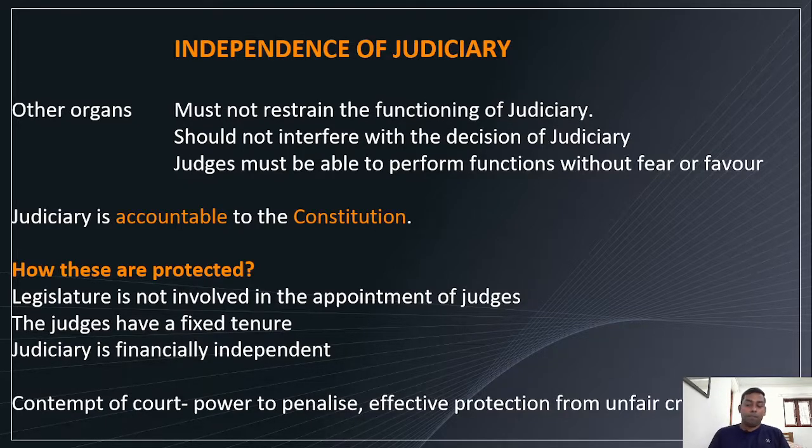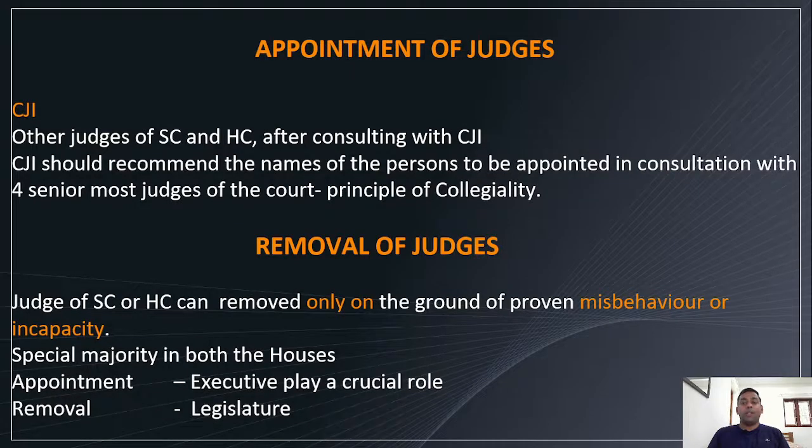Then appointment of judges. The CJI, Chief Justice of India, is appointed by the President. Then other judges of the Supreme Court and High Court are appointed after consulting with the CJI. The CJI should recommend the names of the persons to be appointed in consultation with the 4 senior most judges of the court. It's called the principle of collegiality. You might have heard of the collegium, right? The Supreme Court collegium. So this is the composition of the collegium.